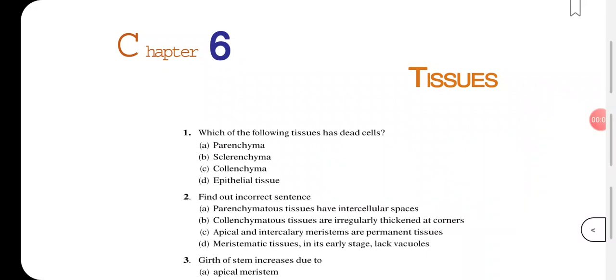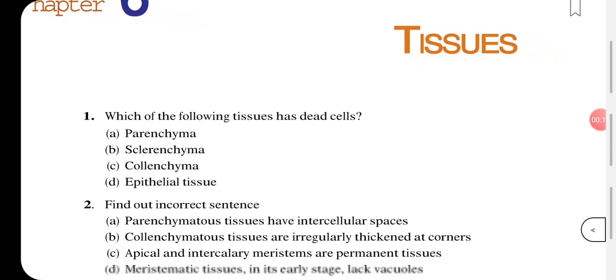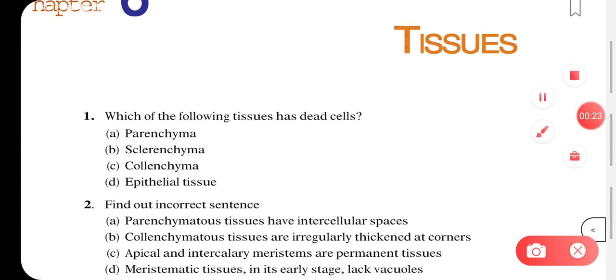Class 9th NCERT Exemplar, Chapter 6 on tissues. Question number 1. Which of the following tissues has dead cells? Is it parenchyma or sclerenchyma, collenchyma or epithelial tissue? So here the correct answer will be sclerenchymatous cells.